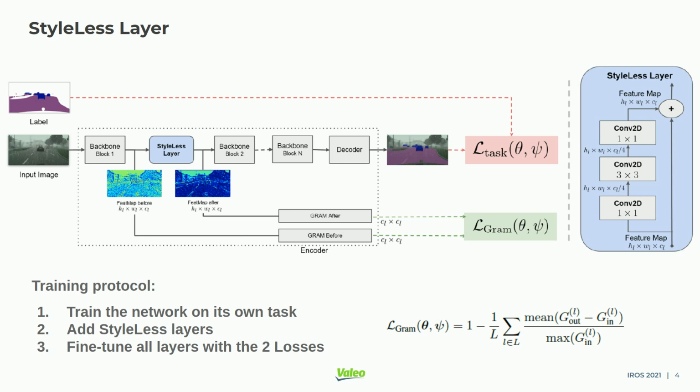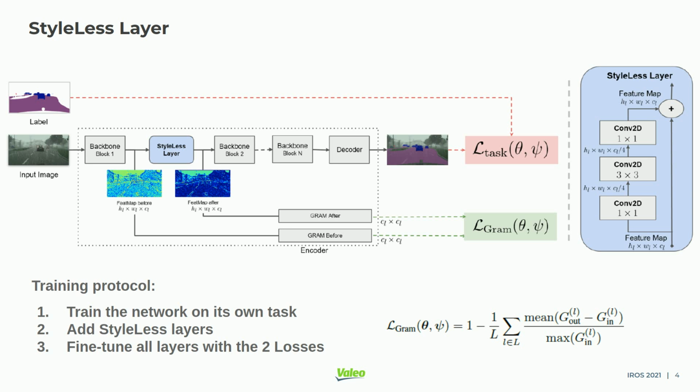A StyleLess layer is a sequence of 3 convolution ReLU layers. First and last convolutions have a kernel size of 1 by 1 to compress and decompress channel-wise. The second convolution aims to learn the relationship between filters, very similar to what a gram matrix would do. The StyleLess layer acts at the feature map level.